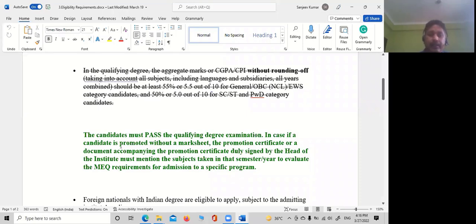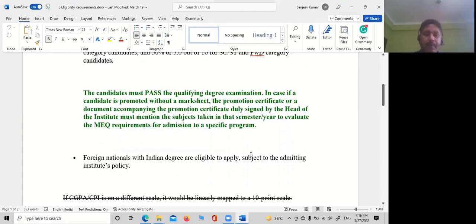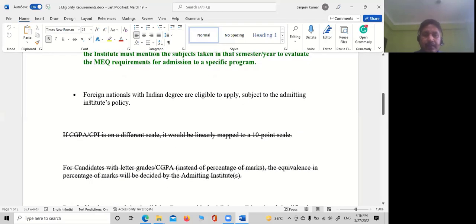Correct? In case a candidate is promoted without a mark sheet, the promotion certificate or a document accompanying it, duly signed by the head of the institute, must mention the subjects taken in that semester or year to validate the minimum education qualification requirements for admission to a specific program. Fine. I think nobody here is a foreign national.